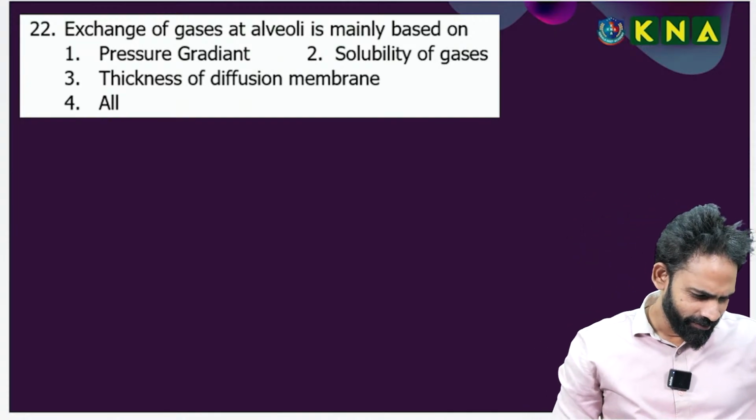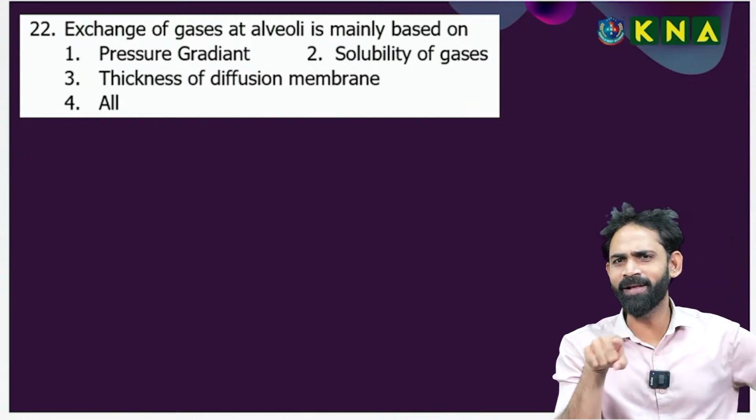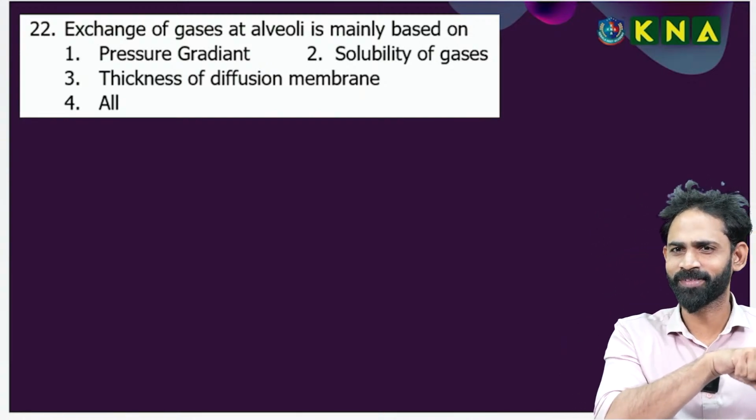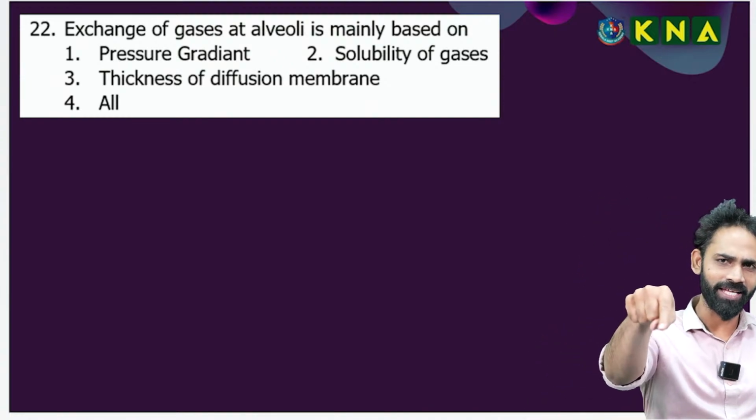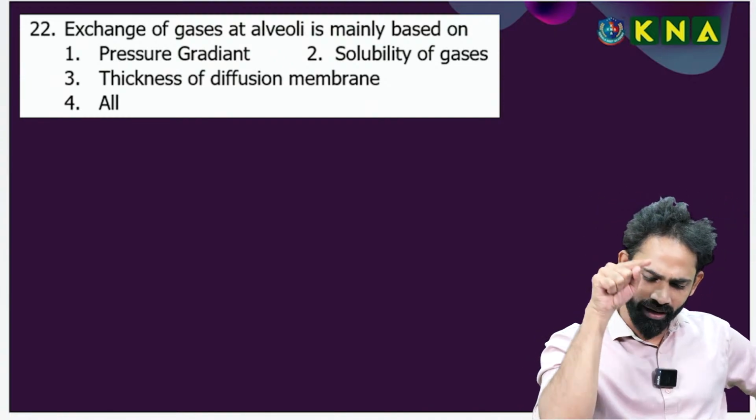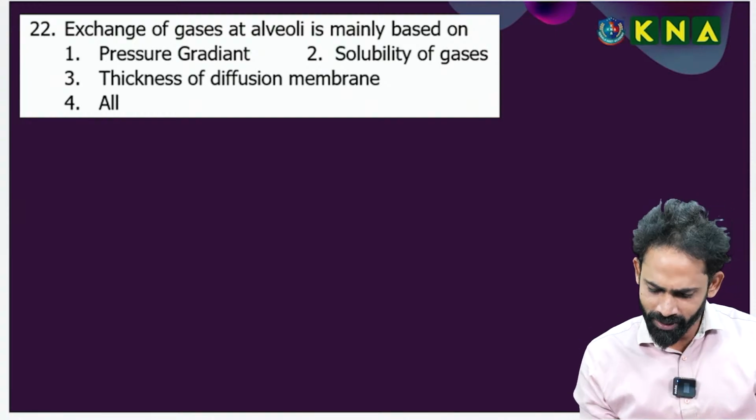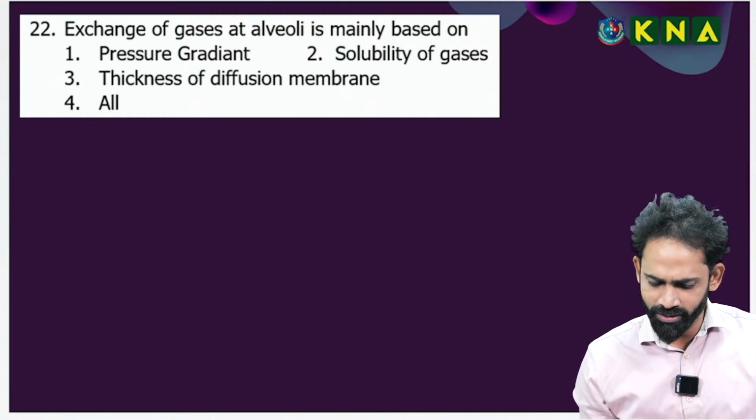Okay. Venusri 4, C. Same question I made, if you remember. All of the above. On the exchange of gases, one time you can check the breathing and exchange of gases. Exchange of the gases at alveoli is mainly based on pressure or concentration gradient.